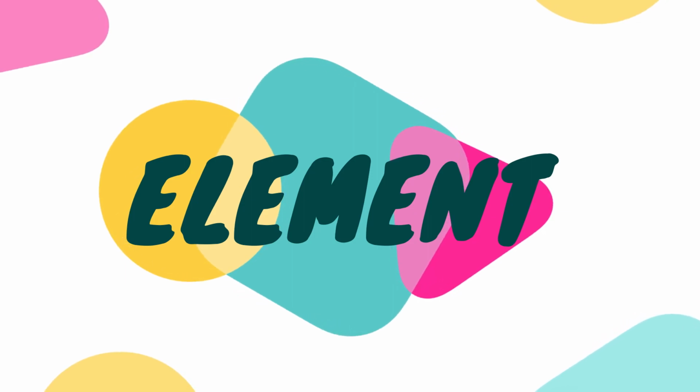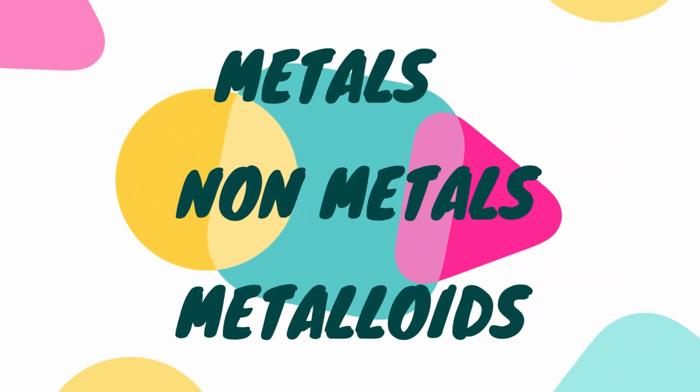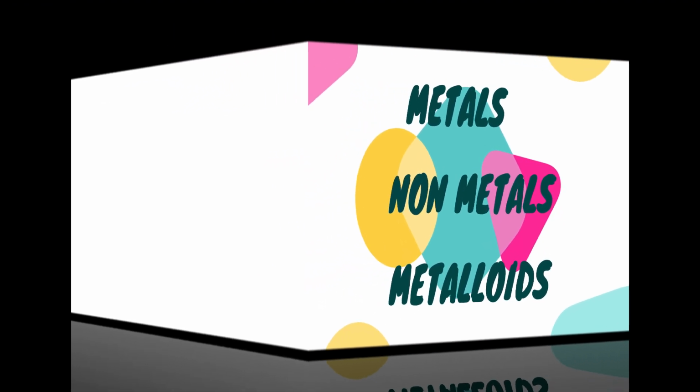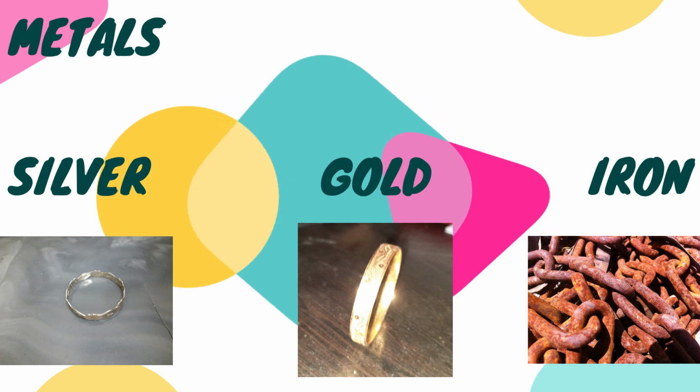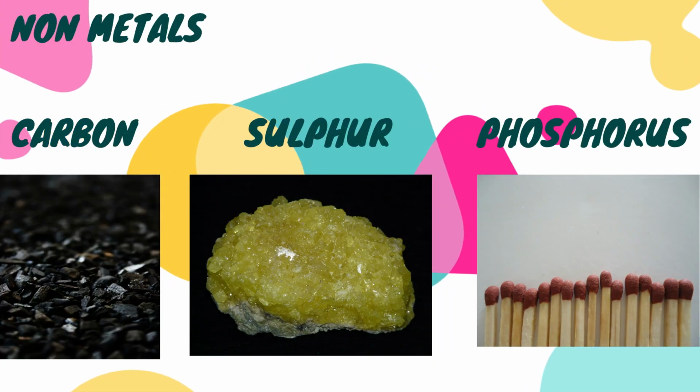These elements are classified into 3 types of substances: metals, non-metals, and metalloids. It is right to say that all substances around us may be solid, liquid, or gaseous in state. They may be metal, non-metal, or metalloid.